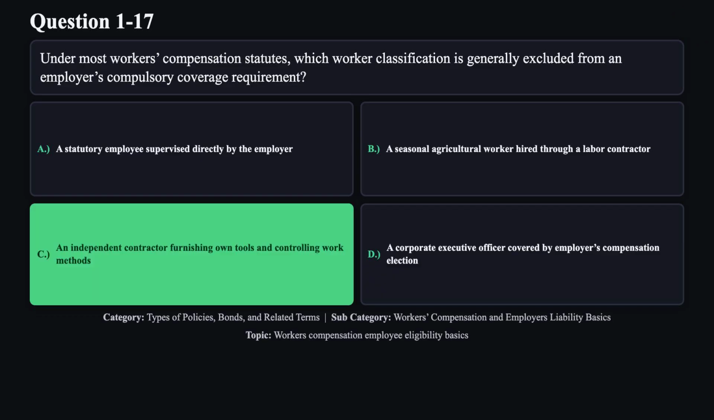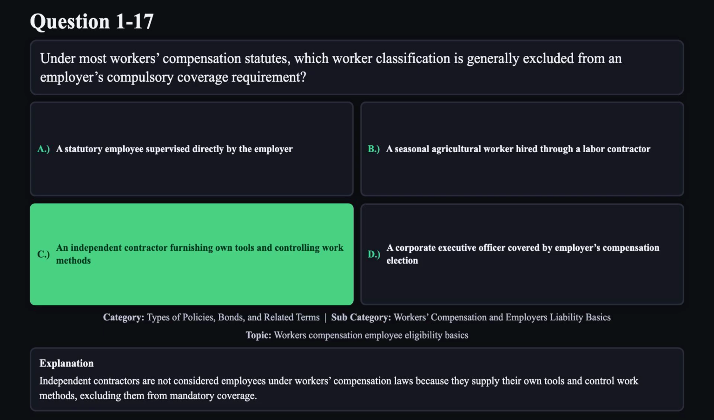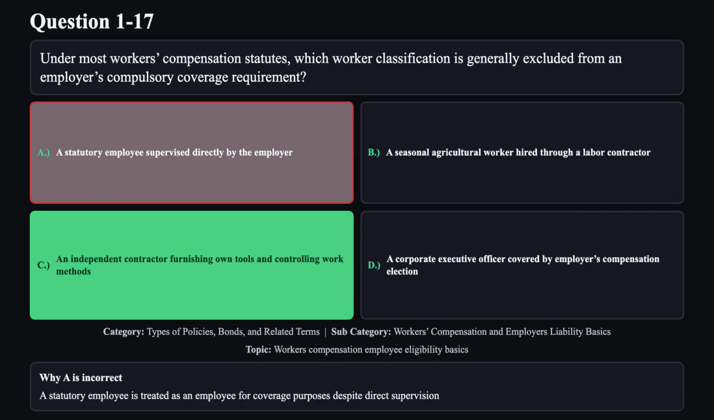The correct answer is C. Independent contractors are not considered employees under workers' compensation laws because they supply their own tools and control work methods, excluding them from mandatory coverage. Reason A is not correct. A statutory employee is treated as an employee for coverage purposes despite direct supervision.